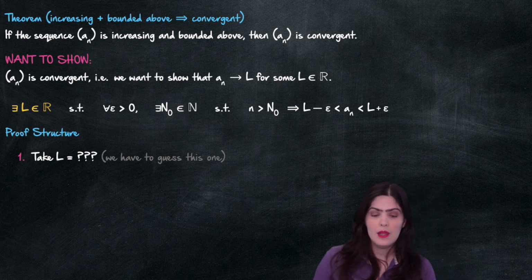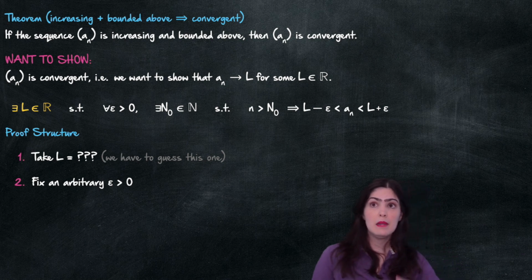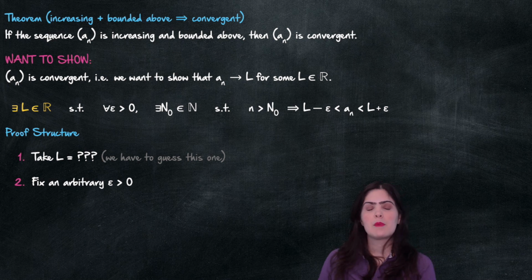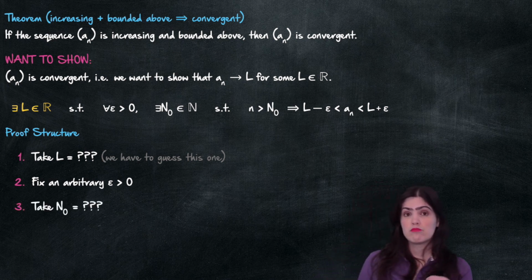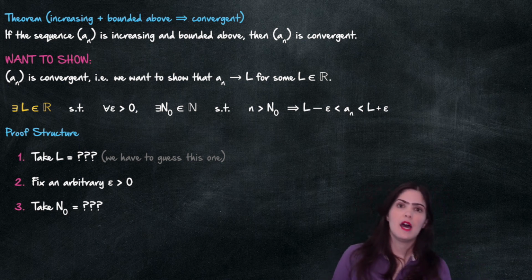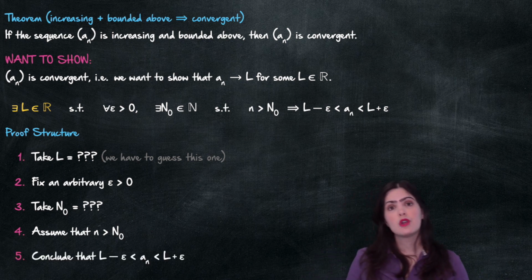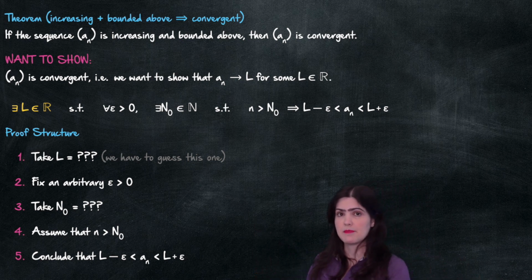Then we need to pick an arbitrary epsilon. Any positive number in the world could be epsilon, so we pick an arbitrary epsilon and we fix it. Now, for that choice of epsilon, we need to choose an n naught. And after that, we assume that n is bigger than n naught, and we have to conclude that a_n is between L minus epsilon and L plus epsilon.